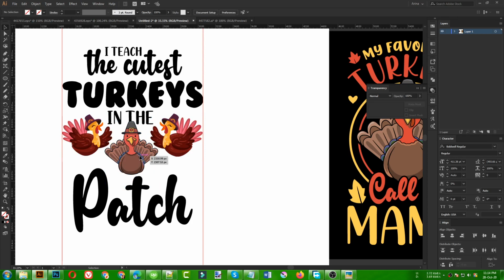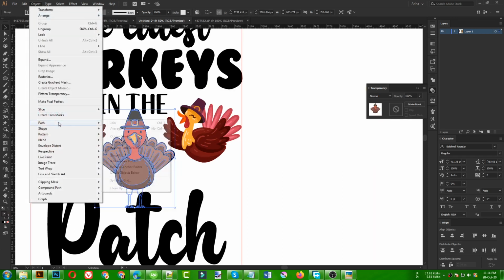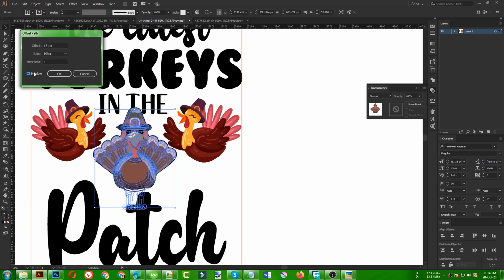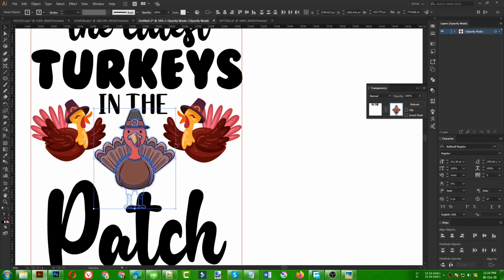Now I am going to select this turkey here, then open the offset path just like this. Maybe 10 pixel will work for me, or even less. So let's cut this one, select my text, open the transparency, paste in front. So there are some strokes like this one, and then some fill colors.